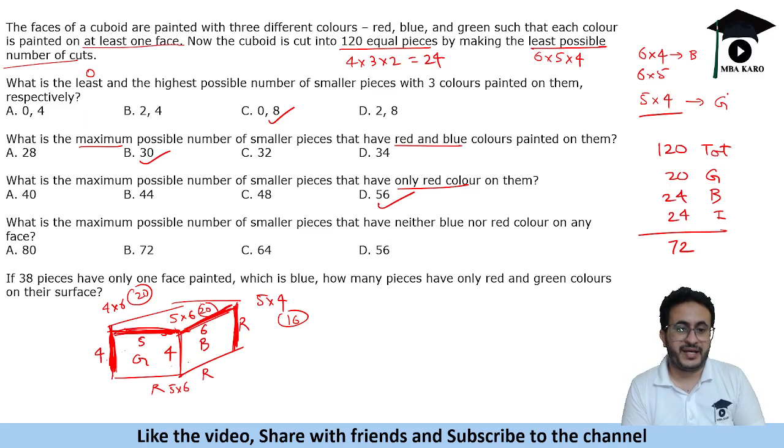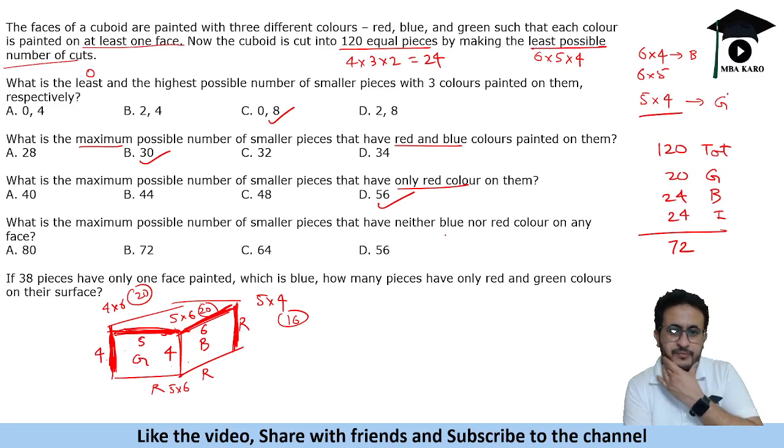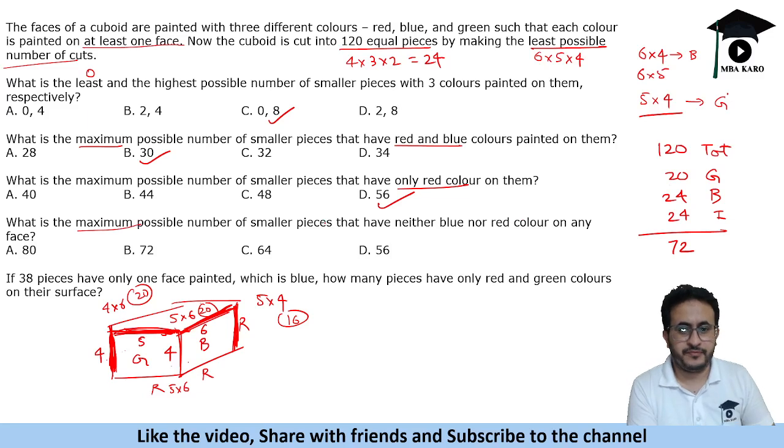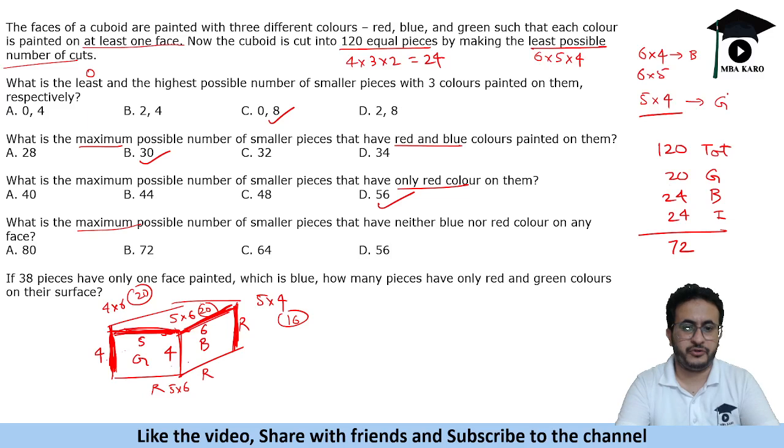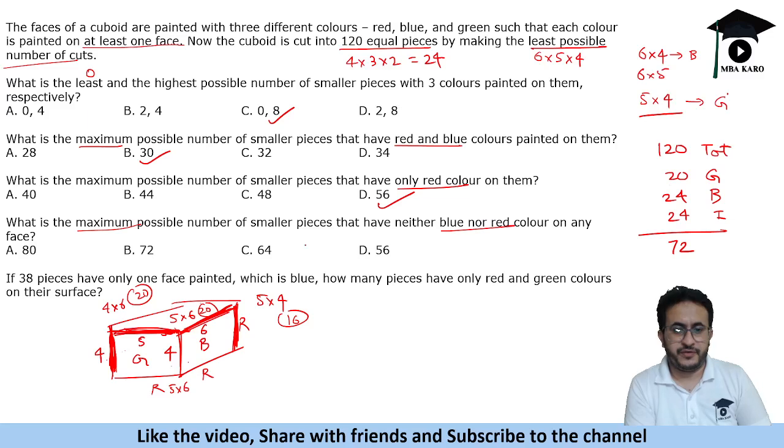Okay, what is the maximum possible number of smaller pieces that have neither blue nor red color on any of the faces? So we have to have the maximum possible pieces that have neither blue nor red color. So we will give minimum number to red, or we have to give maximum without red or green ones. Okay, so blue or red we do not want, so we will try to give green to the maximum number. So blue or red we do not give, so let's put blue at this side and red at this side.